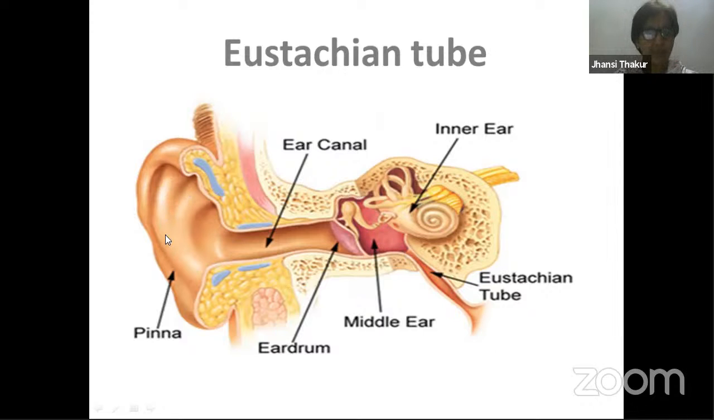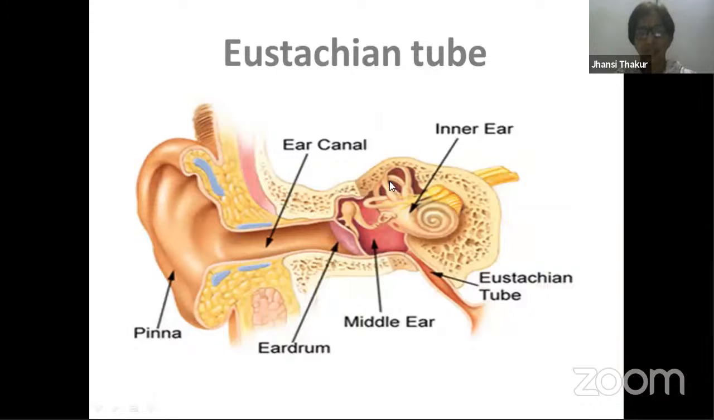See this pinna, this is made up of elastic cartilage, right? And this eustachian tube is also made up of elastic cartilage. The ear is divided into 3 parts. You have already learned this in your ninth class sense organs. The first part consists of the external pinna, the auditory canal and the eardrum. This is the first part.